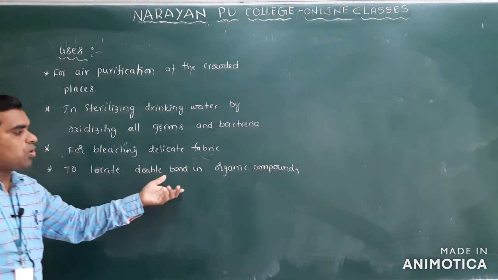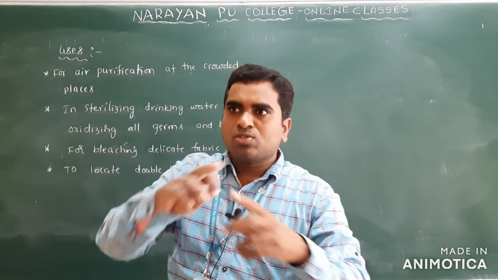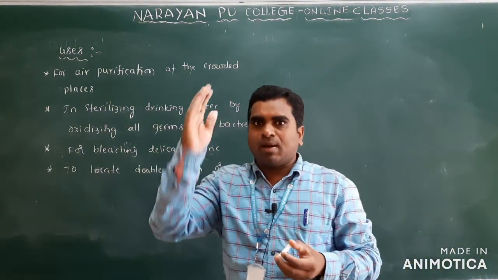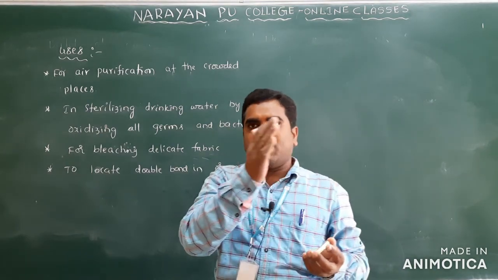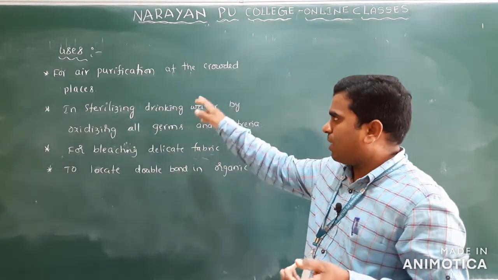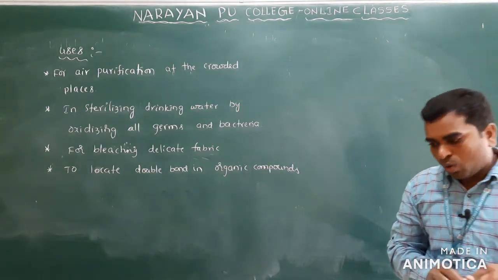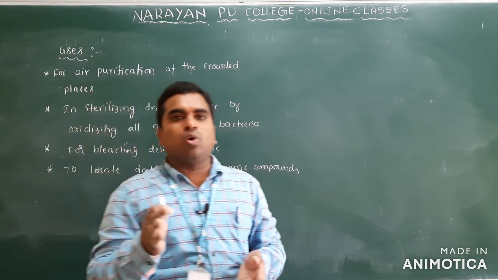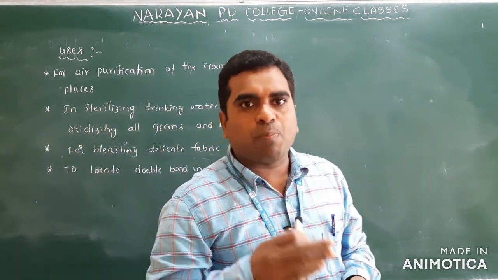And it is used to locate double bonds in organic chemistry. I already mentioned, whenever a double bond is there, we can break it and put one oxygen on one carbon and another oxygen on the other carbon, so we can easily locate where the double bond is present using ozone. So this is about ozone, and next we will go for the allotropes.